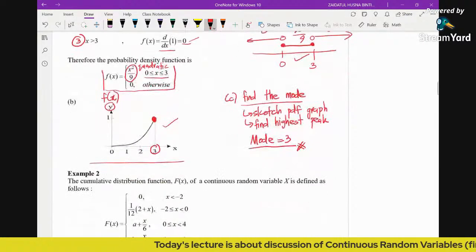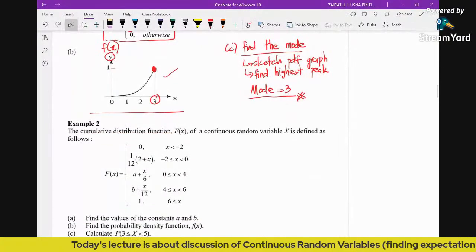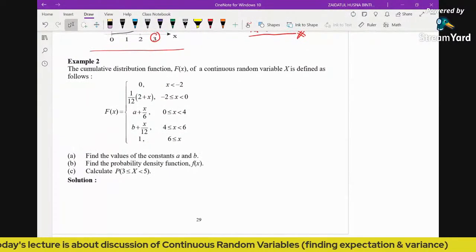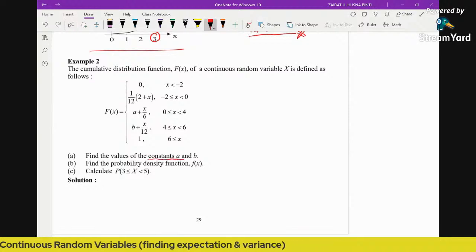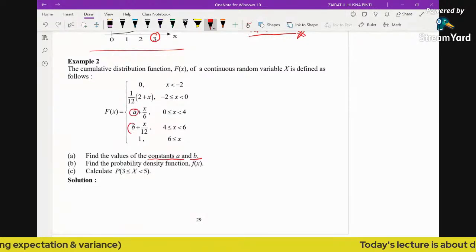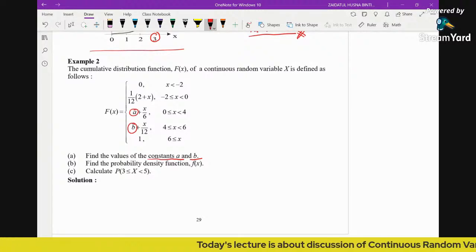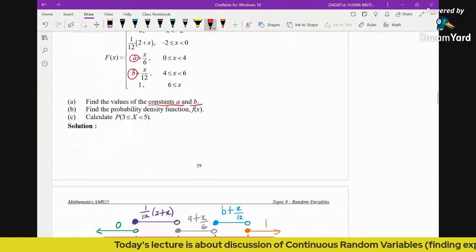Okay, so now let's see example 2. We are given the CDF. Find the values of constants A and B. You can see clearly here that there are A and B as unknowns, so we do not know what the values are. The question says find the values. How do we do that?